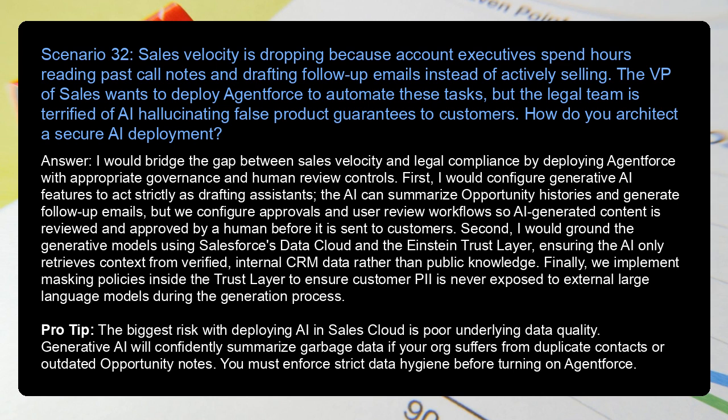Answer: I would bridge the gap between sales velocity and legal compliance by deploying Agentforce with appropriate governance and human review controls. First, I would configure generative AI features to act strictly as drafting assistants. The AI can summarize opportunity histories and generate follow-up emails, but we configure approvals and user review workflows, so AI-generated content is reviewed and approved by a human before it is sent to customers.